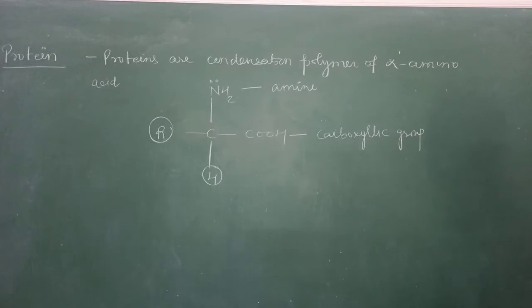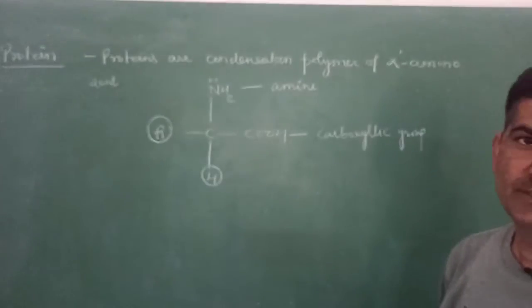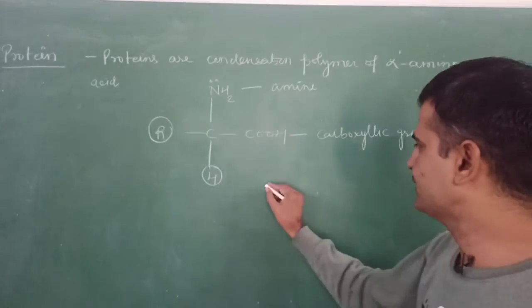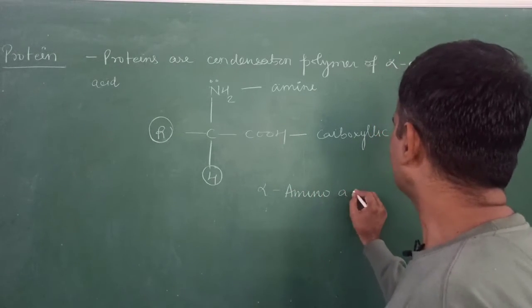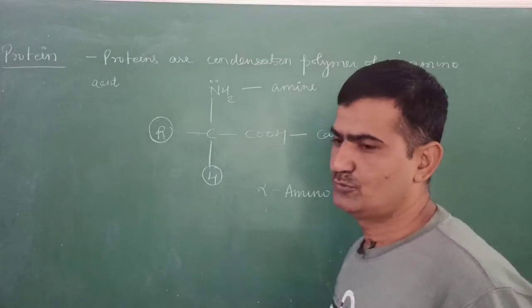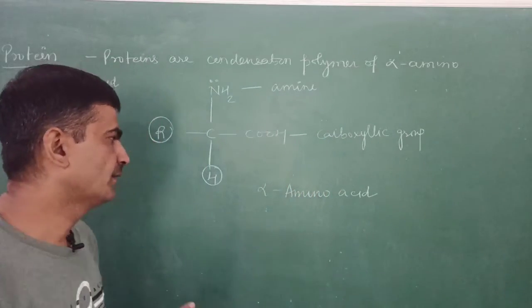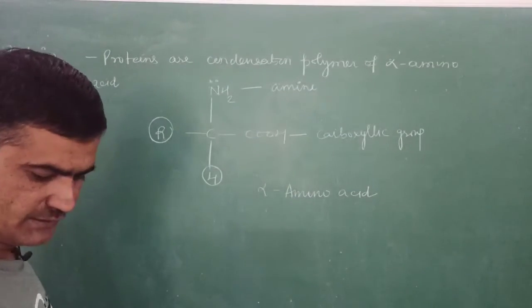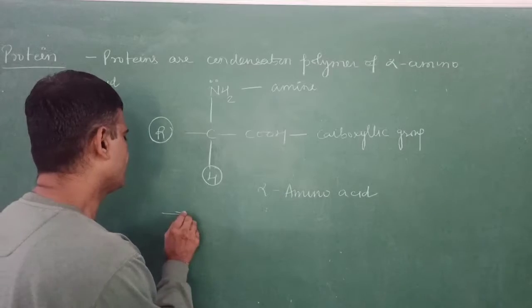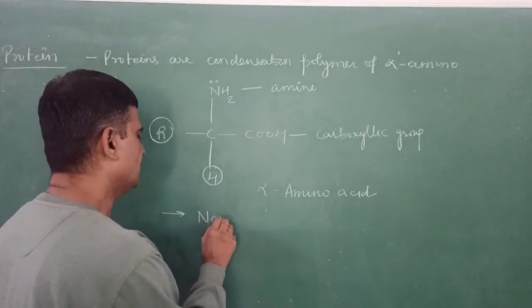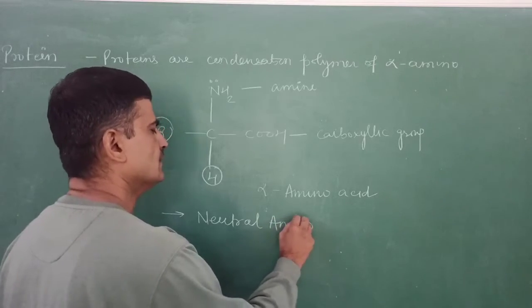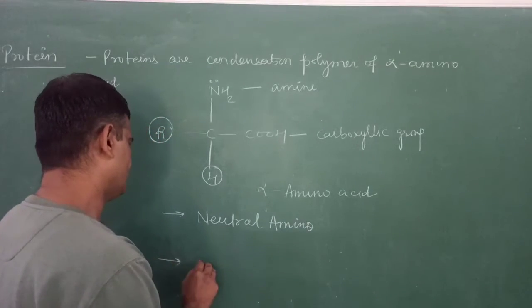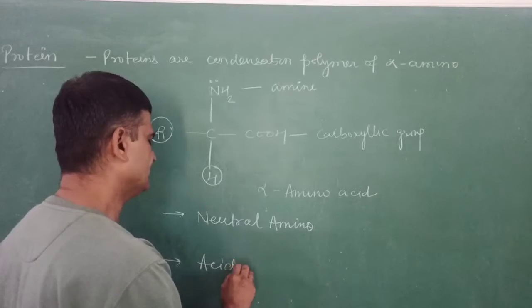Now after this we will classify the alpha amino acids into three parts. First is the neutral amino acid. Second is the acidic amino acid.